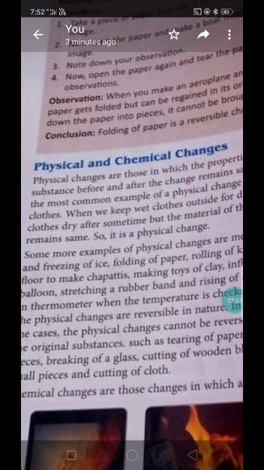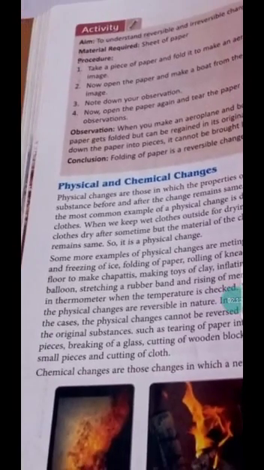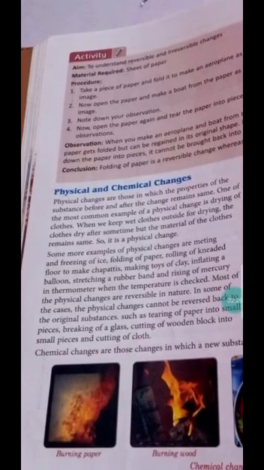Some common examples of physical change are freezing of ice, folding of paper, rolling of kneaded flour to make chapati, making of a toy of clay, inflating of a balloon, stretching of a rubber band, etc. Also the raising of temperature in the thermometer when we check the temperature of our body. In most cases, physical change is reversible in nature.